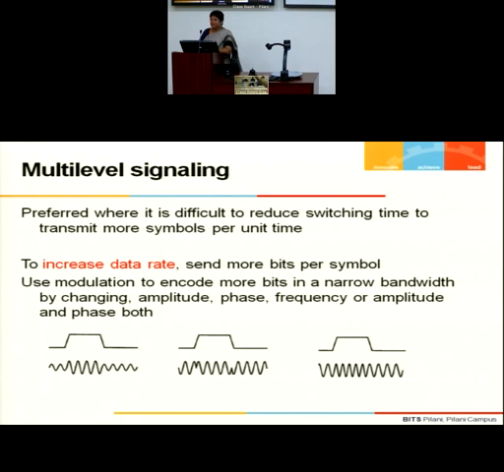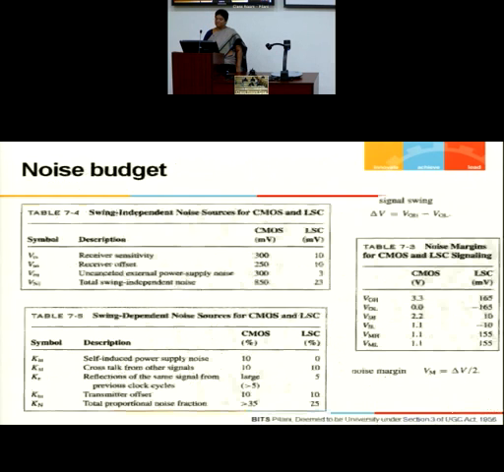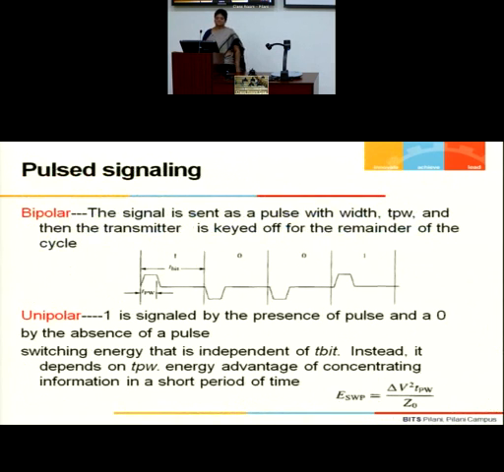But this is not the only way. I can also define it in a bipolar way. It's again pulse signaling, but represented in a bipolar form. You can have a positive as well as a negative pulse. This is known as bipolar. That is, we have a positive pulse, data is 1. If you have a negative pulse, data is 0. Unipolar is when you have only a positive pulse. So whenever there is no positive pulse, automatically the data is 0.